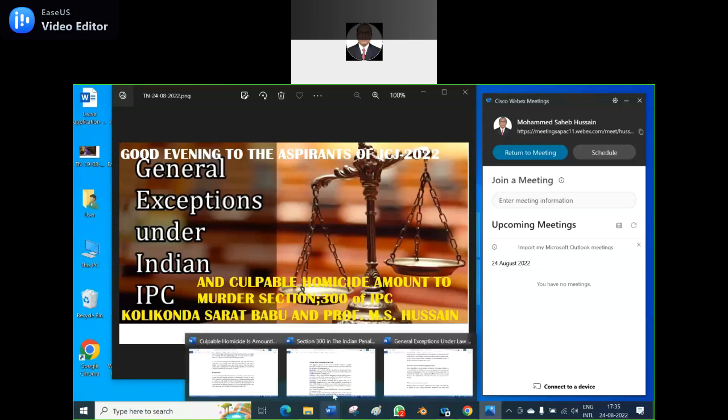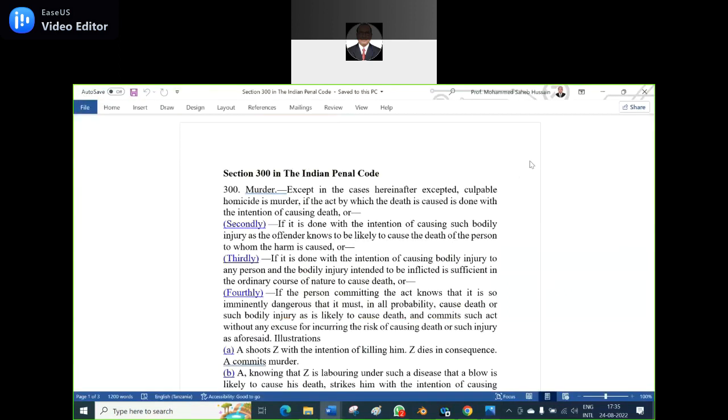Without wasting time, let me go to Section 300. It clearly says, of the IPC, except in the cases hereinafter excepted, culpable homicide is murder if the act by which the death is caused is done with the intention of causing death. So exceptions are given over there in Section 300.